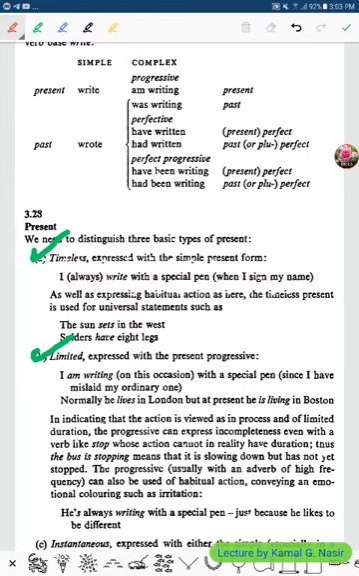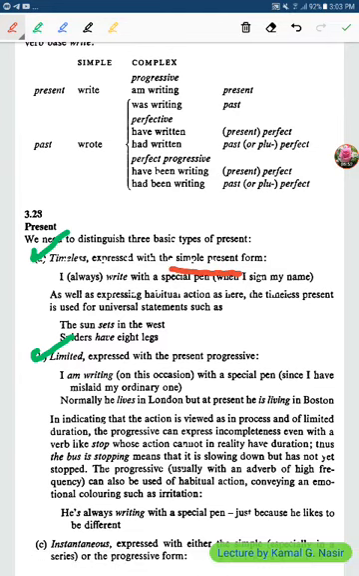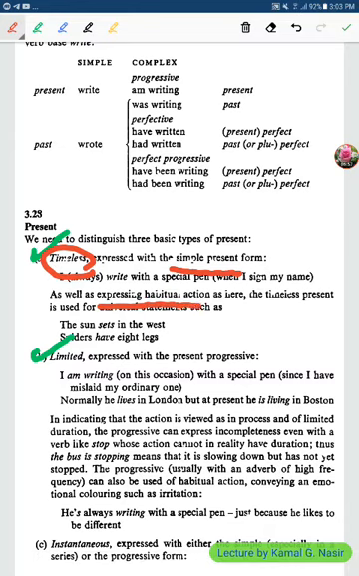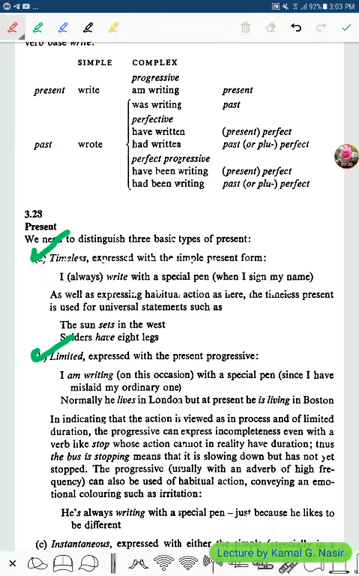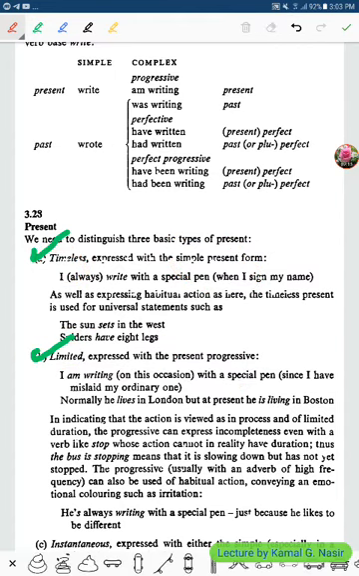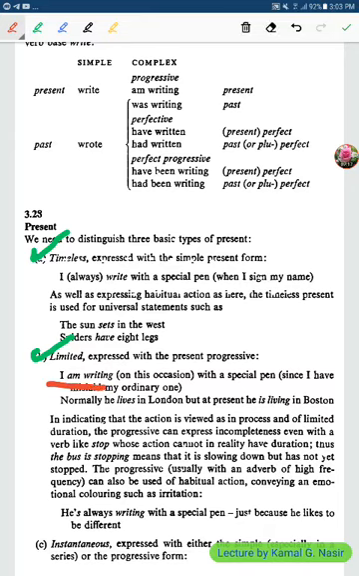In which case? With the simple present form, when it is timeless, or with habitual action, which are natural things. Good. Limited is expressed with the present progressive. So timeless is expressed with the present simple, limited with the present progressive. Examples: I am writing. This is a present continuous or a present progressive.